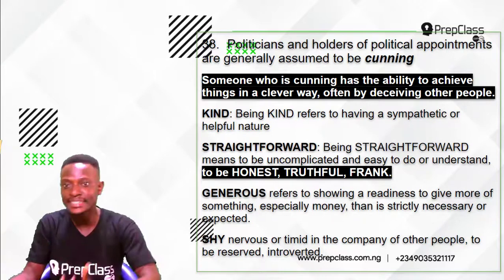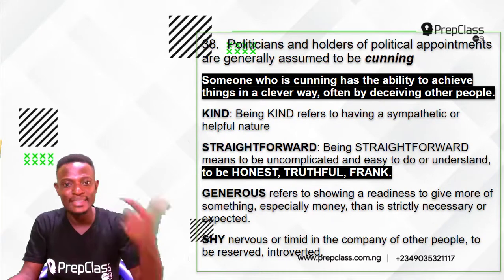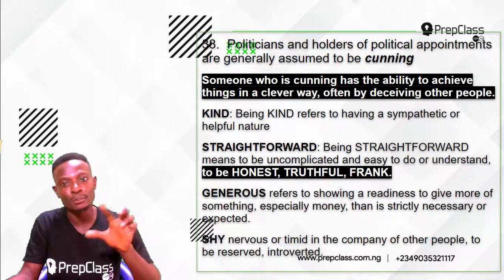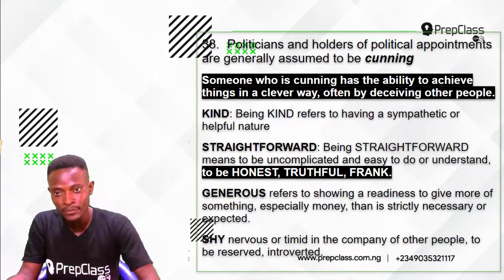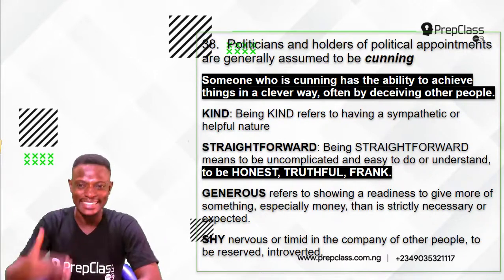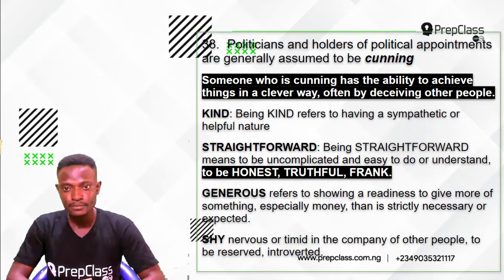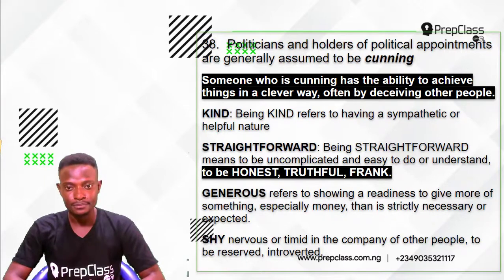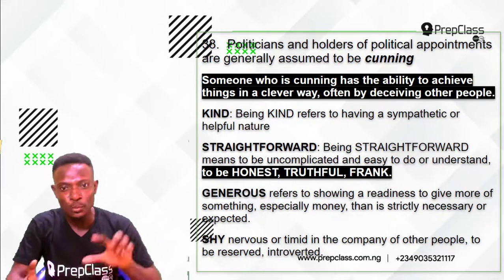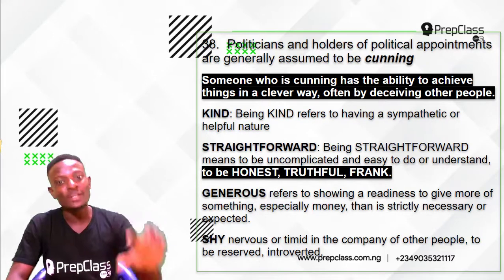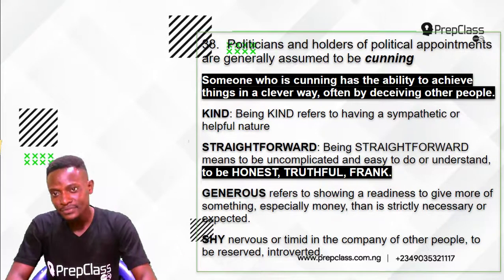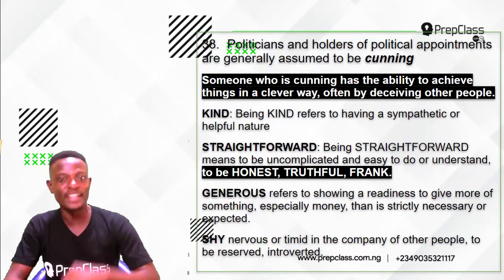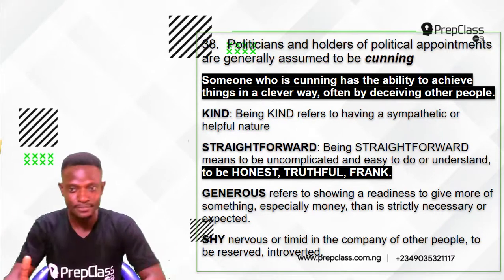Now, it is not option A, kind. Being kind refers to having a sympathetic or helpful nature. Always willing to help. Now, the answer is option B, straightforward. Being straightforward means to be uncomplicated and easy to do or understand. Now, the meaning that concerns us in this question is what? Straightforward, which means to be honest, to be truthful, to be frank. This is the opposite meaning to being cunning. When you are cunning, you deceive people. But when you are straightforward, you are honest, you are truthful, you are frank.